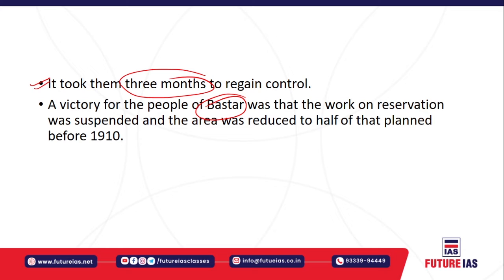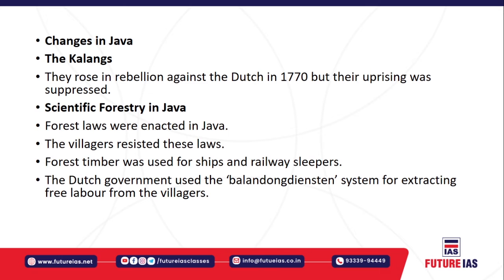Why? Because the work on the reservation was ultimately suspended, right? To reserve 2/3 of the forest for the purpose of the Britishers. So that reservation was suspended, and the area was reduced from 2/3 to half. That was planned before 1910. So that gave the victory to the people of Bastar, right? Definitely, when people rebelled against such practices which were imposed by the Britishers, that again led to the initiation of rebellion, specifically in those regions.